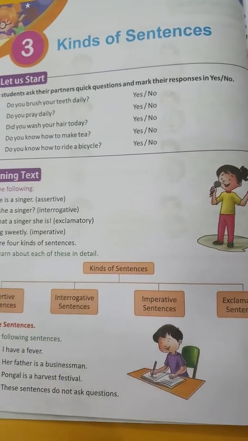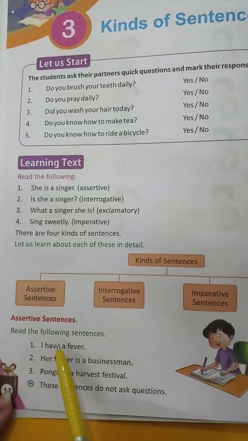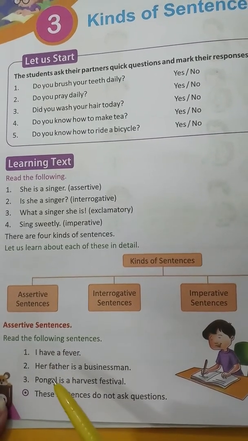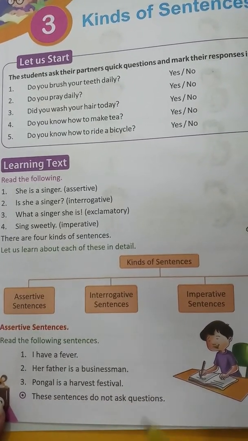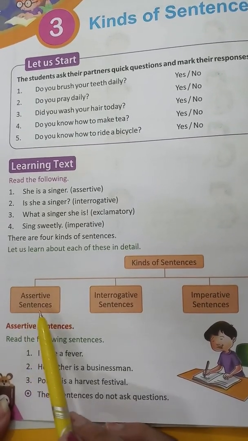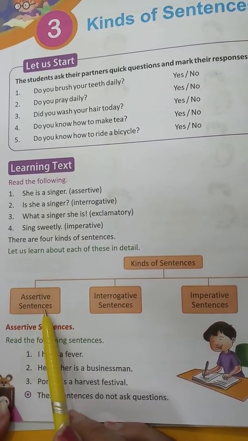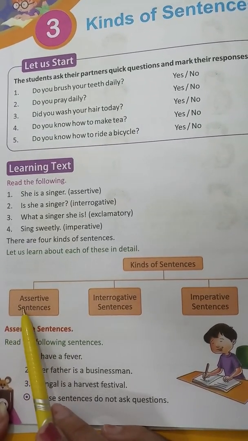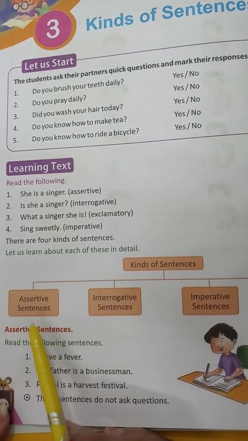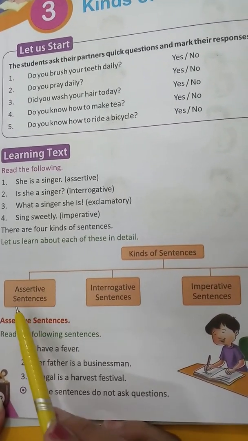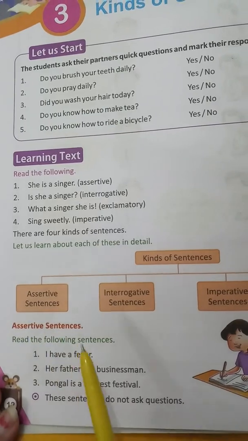So students, what is an assertive sentence? A sentence that says or states something is called a statement. These types of sentences are also called assertive or declarative sentences.